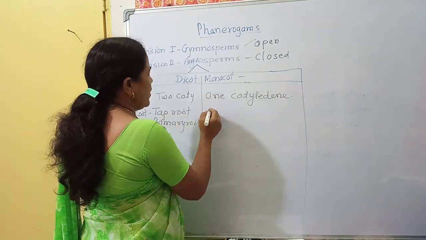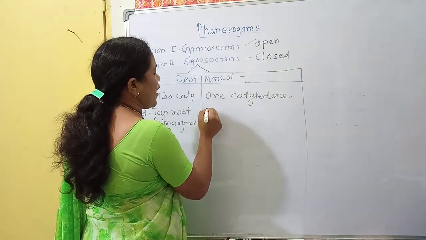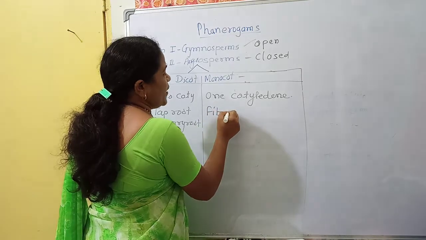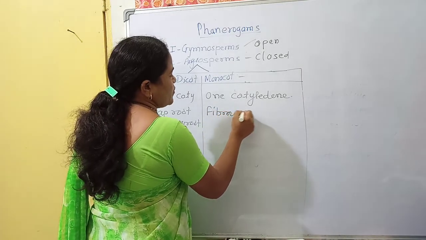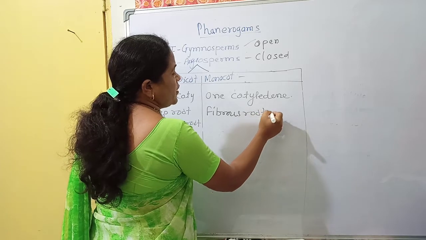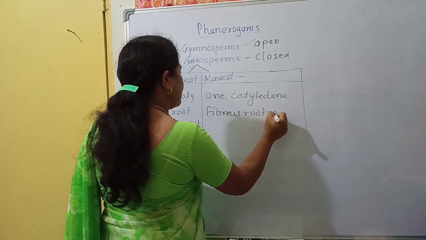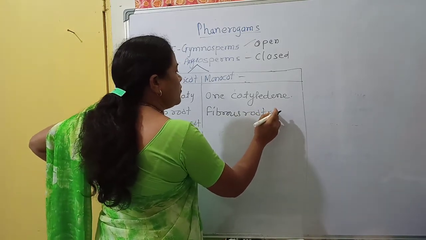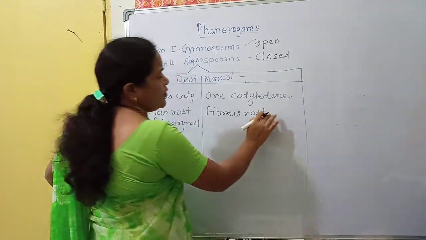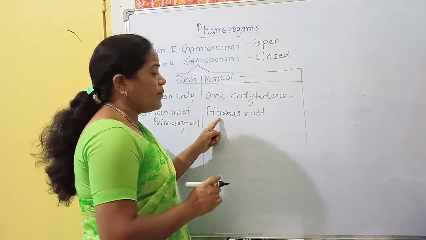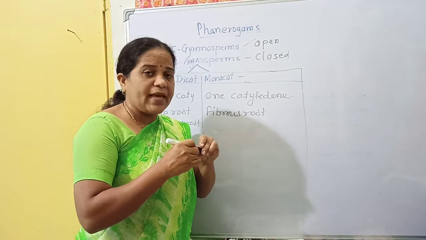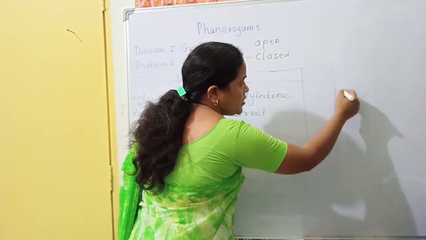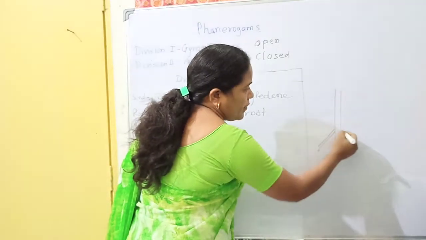Now in monocot there is a fibrous root, also called secondary root. That fibrous root starts from the stem. Suppose this is a stem, it starts from the stem.